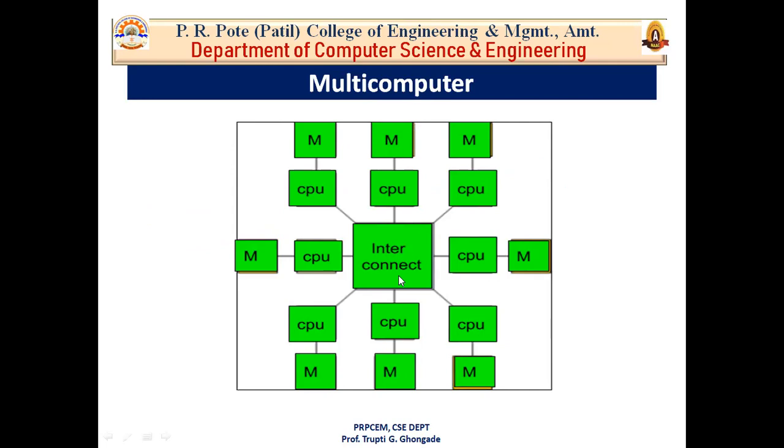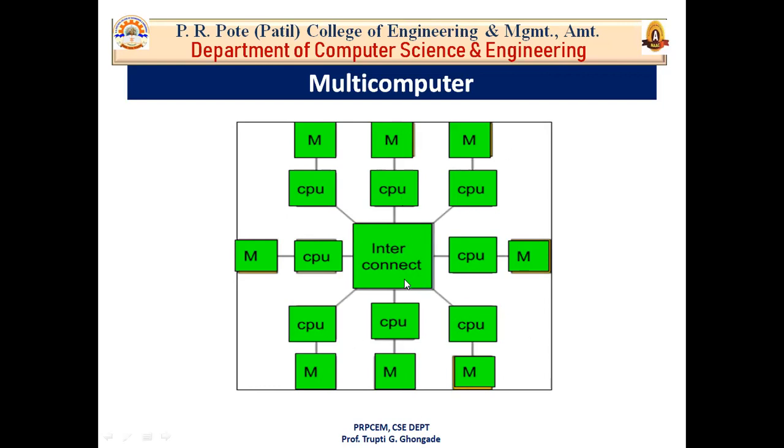Now this is the structure of your multi-computer system. There are a number of processors, a number of computer systems, but each processor has its own memory. So the multi-computer is capable of message passing between the processors, because they all communicate with each other by using this interconnect network.